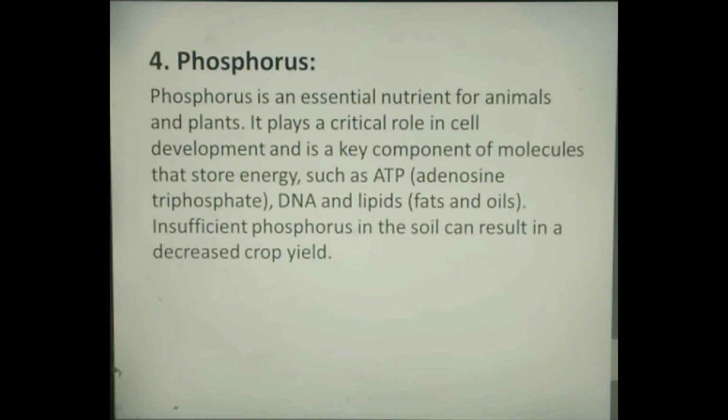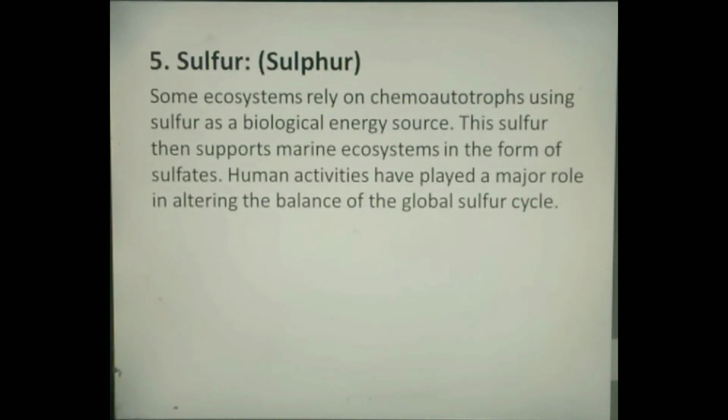Phosphorus. Phosphorus is an essential nutrient for animals and plants. It plays a critical role in cell development and is a key component of molecules that store energy such as ATP, DNA and lipids. Insufficient phosphorus in the soil can result in a decreased crop yield.